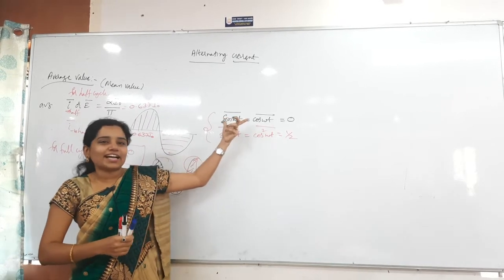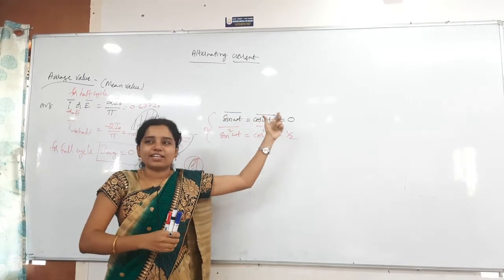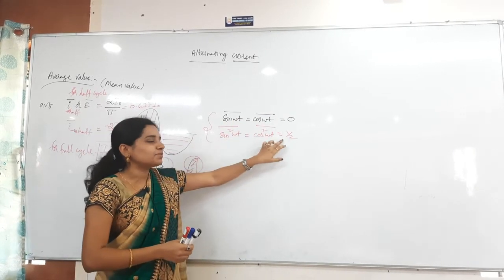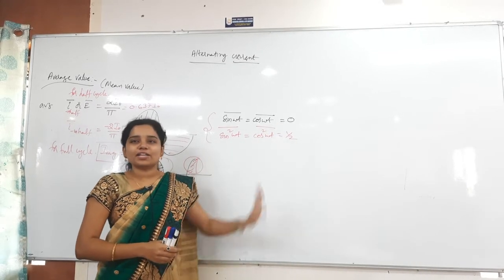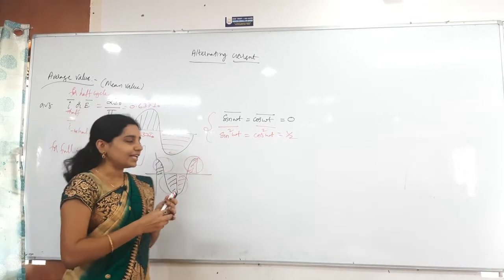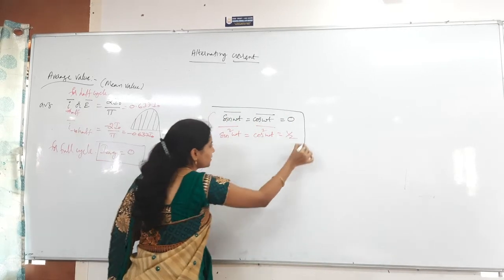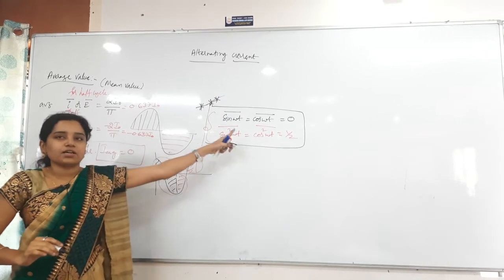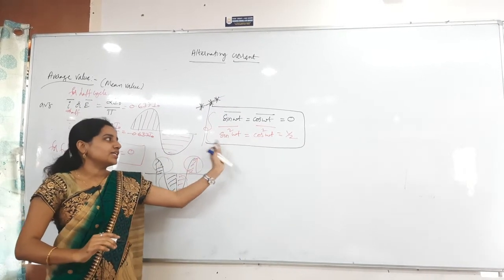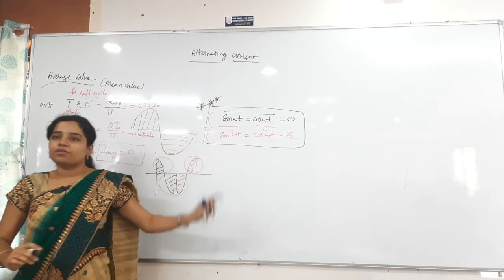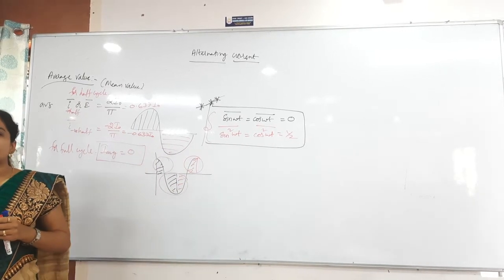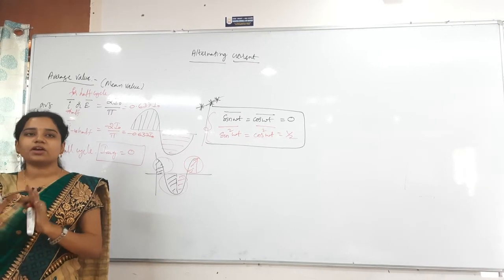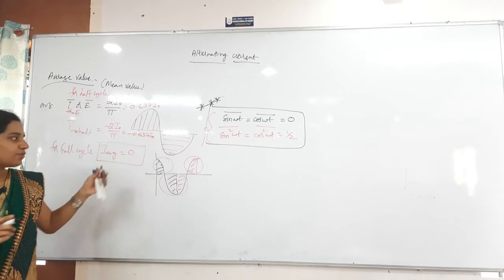So sine omega t or cos omega t, the average value becomes 0. Then the average value of sine square omega t or cos square omega t is not 0, that is 1 by 2. Clear? That is how you have to calculate the problems. Whenever you solve the problems, this will be very helpful. You have to remember that always. Only sine function or cos function gives 0. Otherwise the average value of sine square or cos square function becomes 1 by 2. Even sin 2 omega t or cos 2 omega t is 0 only. If there is a square, it is 1 by 2. If not, everything is 0 only. Okay, that is about the mean value.